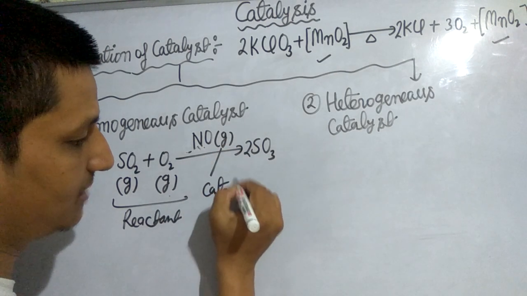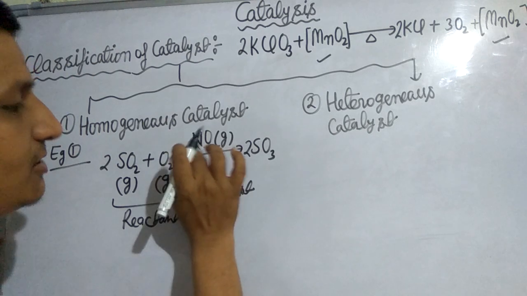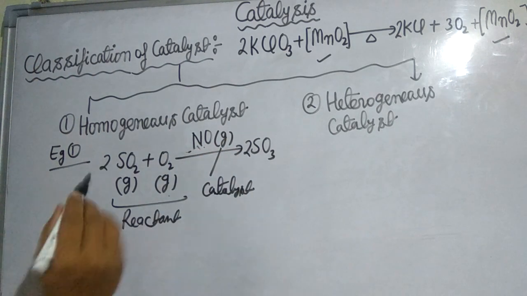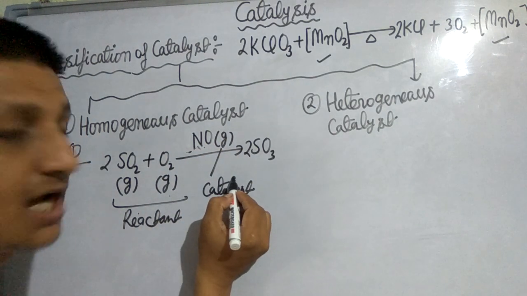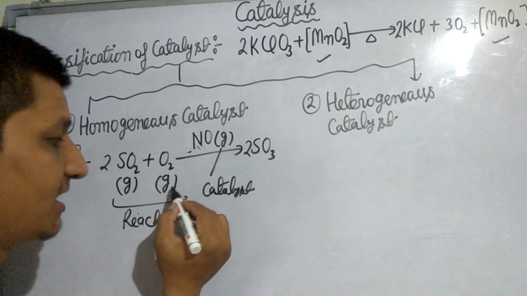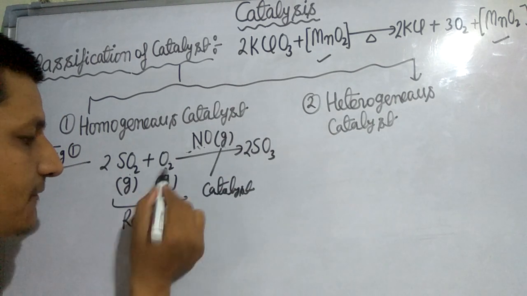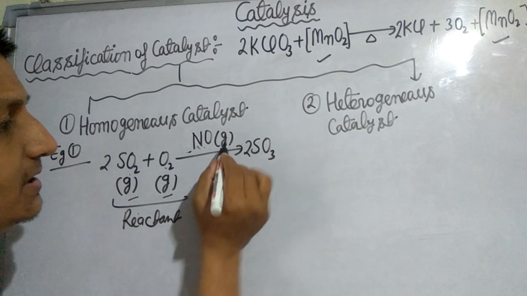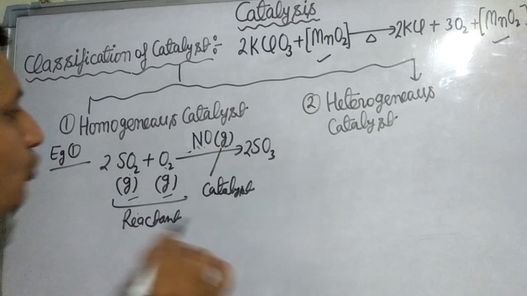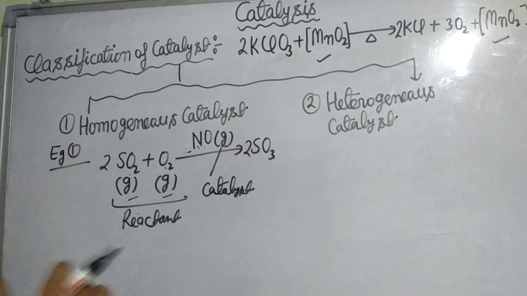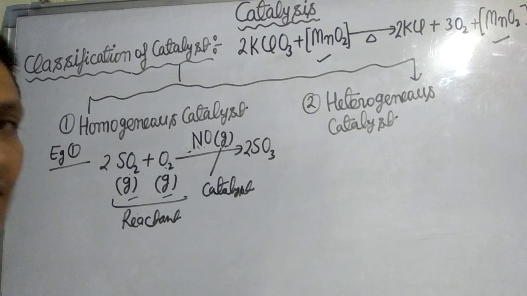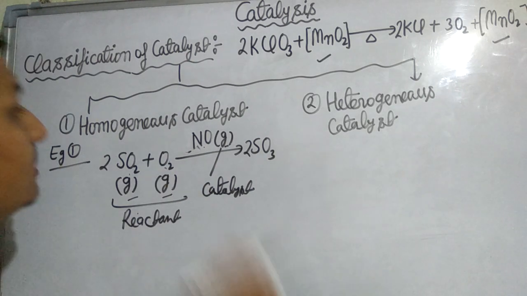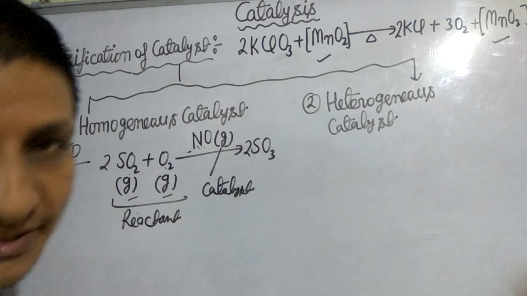This is the catalyst, and the name of this catalyst is nitric oxide catalyst. When reactant and catalyst are present in the same physical state, we can say the catalyst is called a homogeneous catalyst, and this phenomenon is known as homogeneous catalysis.